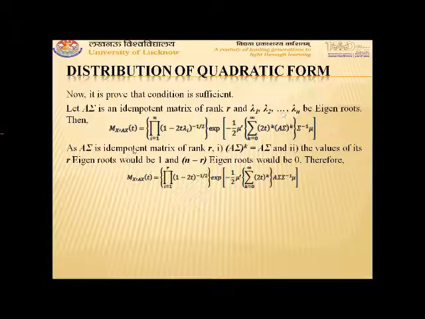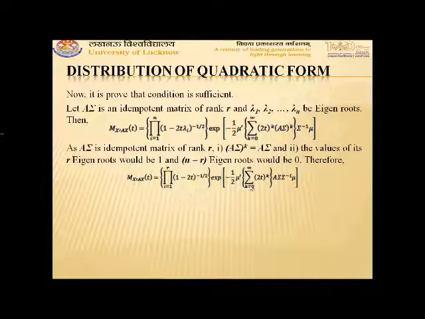So putting it into the moment generating function, we obtain that the moment generating function of X transpose AX is equal to product i goes 1 to r of (1 minus 2t) power minus 1 by 2, exponential minus half mu transpose summation k goes 0 to infinity (2t) to the power k A sigma into sigma inverse mu. As (A sigma) to the power k becomes A sigma due to idempotence, it can be taken outside the summation sign, and sigma into sigma inverse will become the identity matrix.